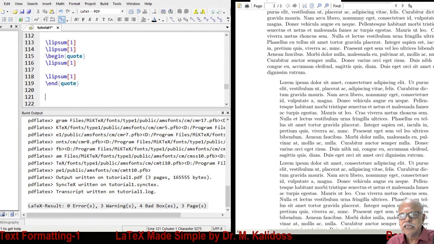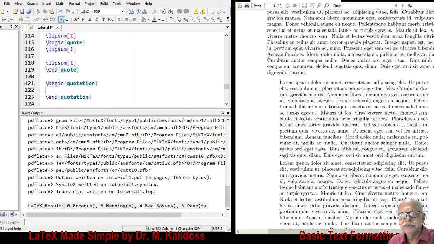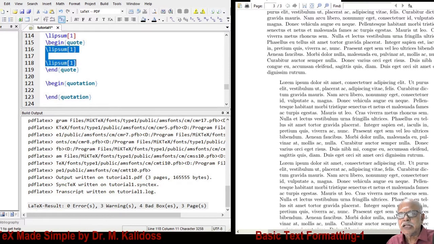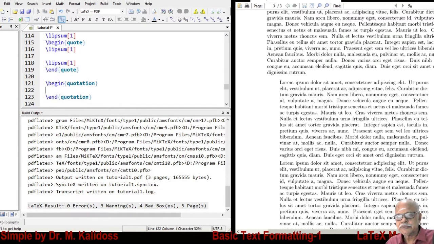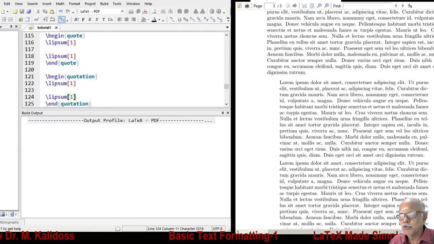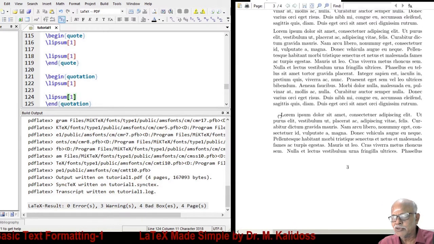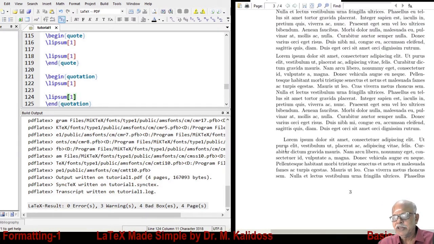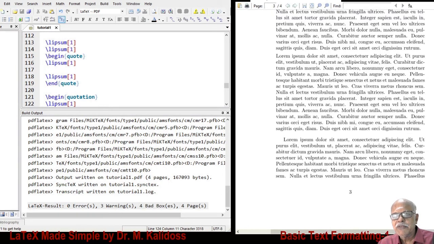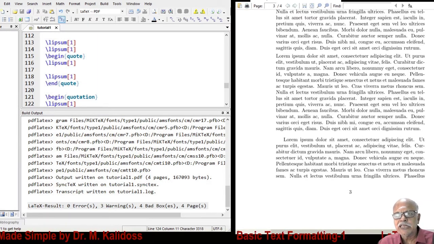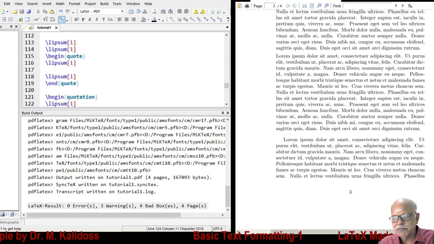However, if you need paragraph indentation, use the quotation environment, and if you use within the quotation environment two paragraphs, you will find here indentation is there on the left and right. However, there is a paragraph indentation also available here. If you need paragraph indentation for quotation, use the quotation environment. If you don't need a paragraph indentation, use simply the quote environment.